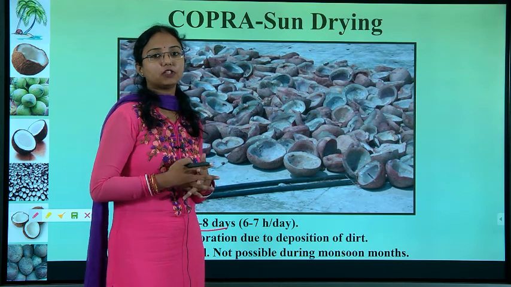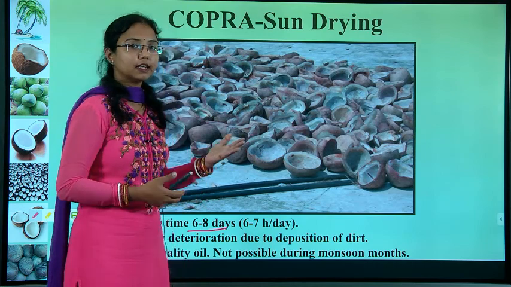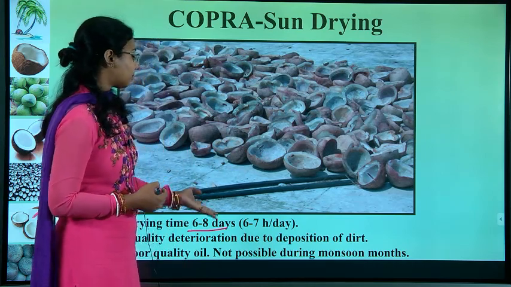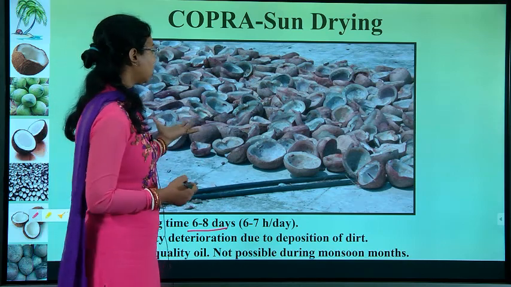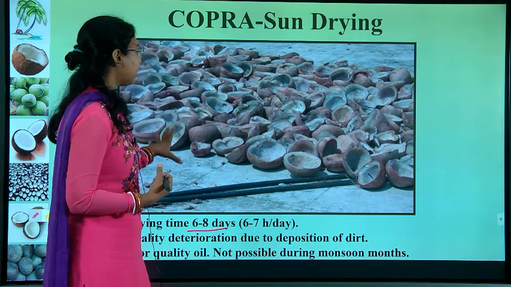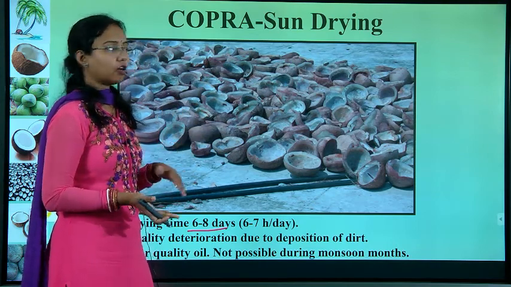Otherwise, if we dry the copra in a normal place, it will be good. Poor quality oil is not possible during the monsoon months. It will be used for getting the oil. So this is the main thing: you need to dry it first, and then from this you will get the oil.